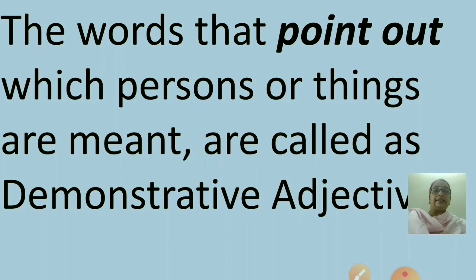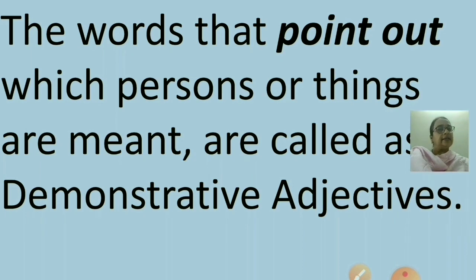So this, that, these, those, this type of words, they point out which persons or things are meant. So they are called as demonstrative adjectives. They are called as demonstrative adjectives because they demonstrate. Demonstrate means pointing out. So they point out which person we are talking about. This, that, these, those.